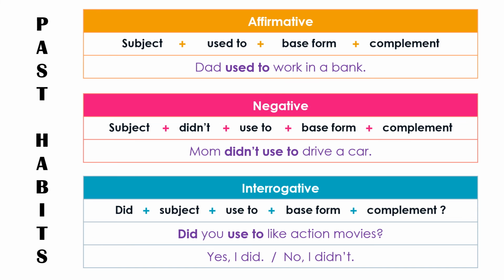If it's a yes or no question, we start with did, and then the subject, used to, the base form of the verb, and the complement. Like this example. Did you used to like action movies? Yes, I did. No, I didn't.